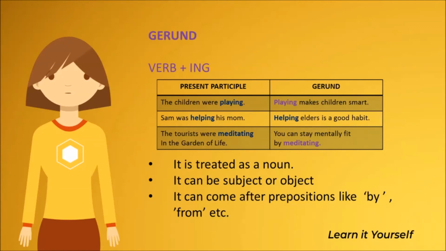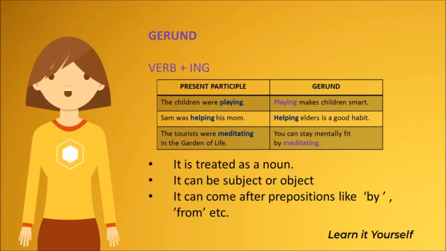The next sentence: Sam was helping his mom. Here again, the present participle of the verb helping comes after another verb, was. Now in the gerund form, the example of a sentence is, helping elders is a good habit. Here again, helping is the subject.